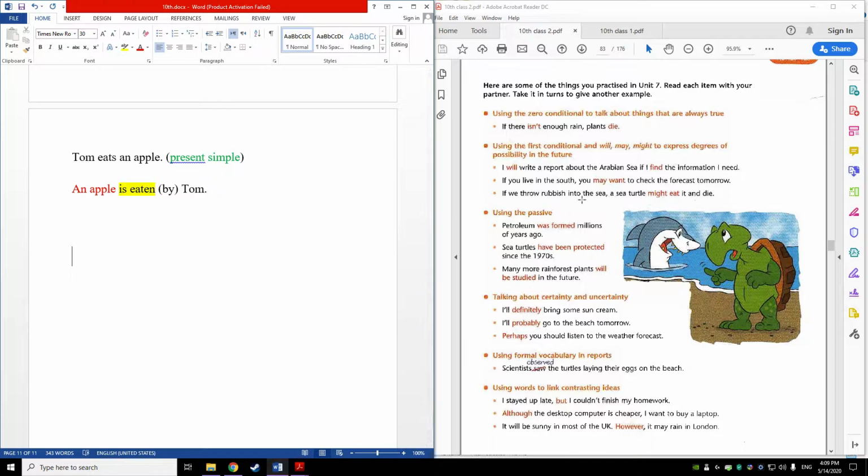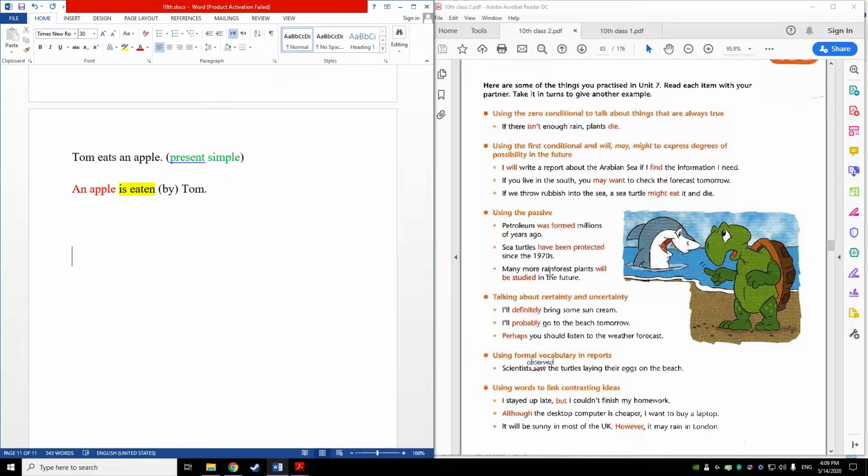passive voice. Petroleum was formed millions of years ago. This sentence is in the past, simple past. Sea turtles have been protected, present perfect, since the 1970s, and many more rainforest plants will be studied in the future, and this is also future.